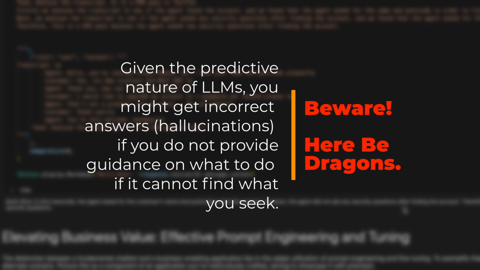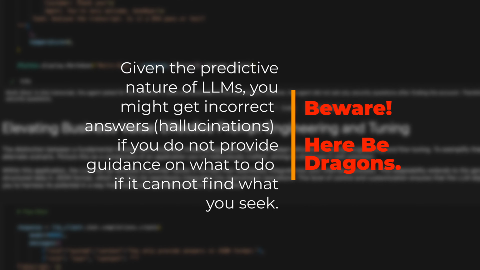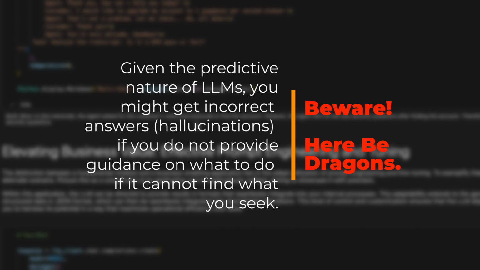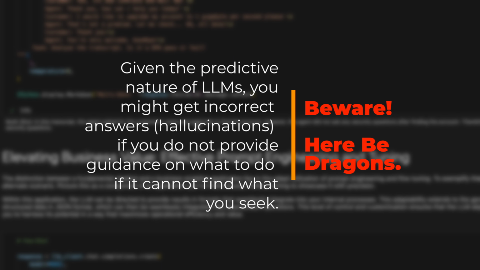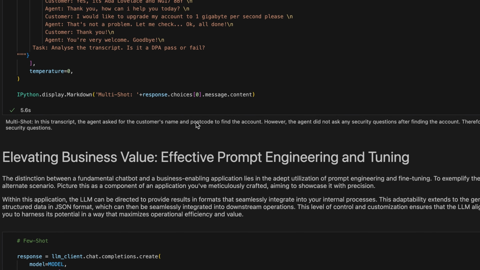However, beware, when you engineer prompts, you must always consider what happens if the model cannot find what we're looking for, as in most cases it will attempt to hallucinate the response. Therefore, you must give it the necessary guidance. For example, we would say, find the DPA questions, or else say, no questions found. As you can see, the difference between a trivial chat program and an application that helps automate tasks lies in prompt engineering and prompt tuning.